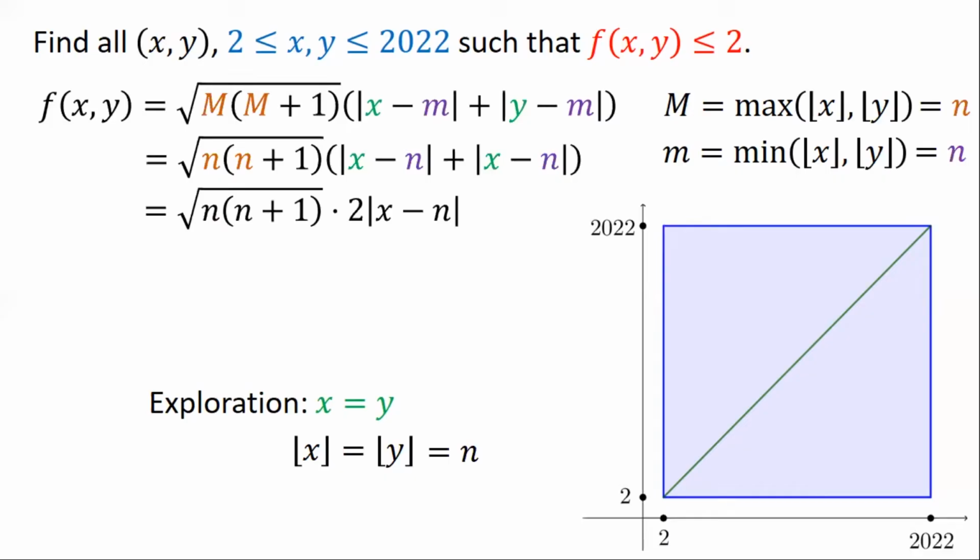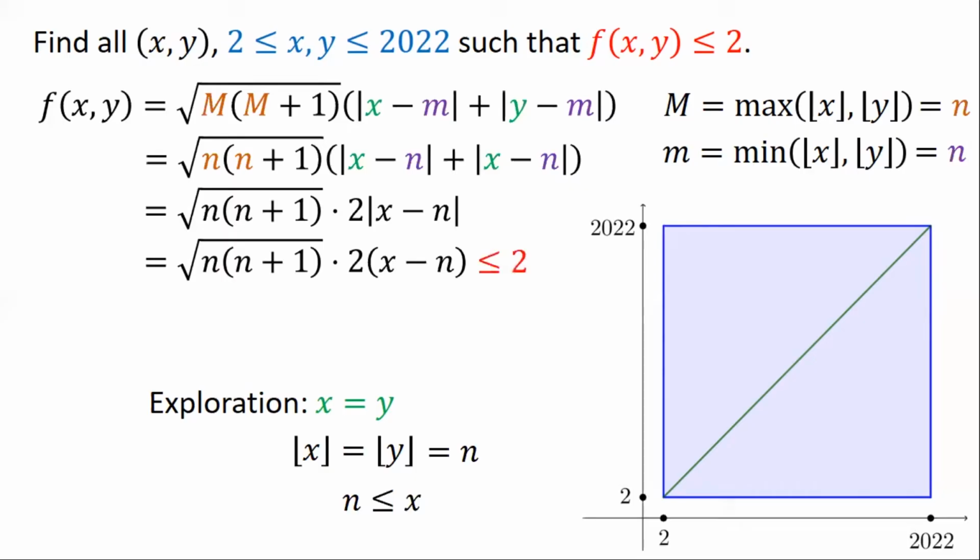And furthermore, because n is the floor of x, n is the result of rounding down, x is greater than or equal to n. So parang relationship 3.14 or pi is greater than or equal to 3. So you can drop the absolute value bars. So it's just twice x minus n. So we are looking at the following situation. We want this to be less than or equal to 2. Or you can cancel the 2's from both sides of the inequality. So you get this.